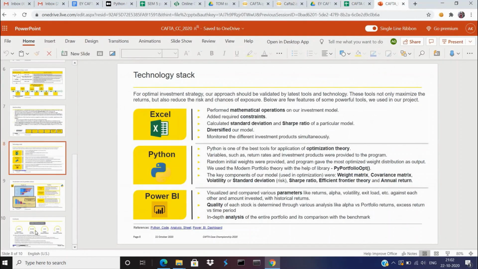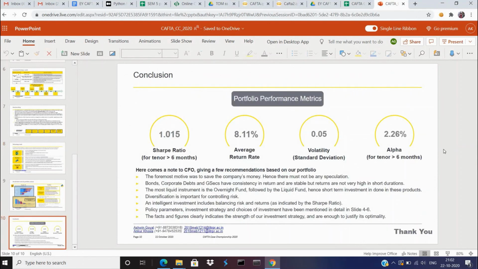We come to our last slide, the performance metrics. We have to speak about references when we say that our portfolio is good or bad. All the numbers displayed here, the Sharpe ratio, average return rate, volatility, and alpha of the portfolio that we created, are enough to justify that our investment strategy was good and generated good returns for a considerable amount of risk.